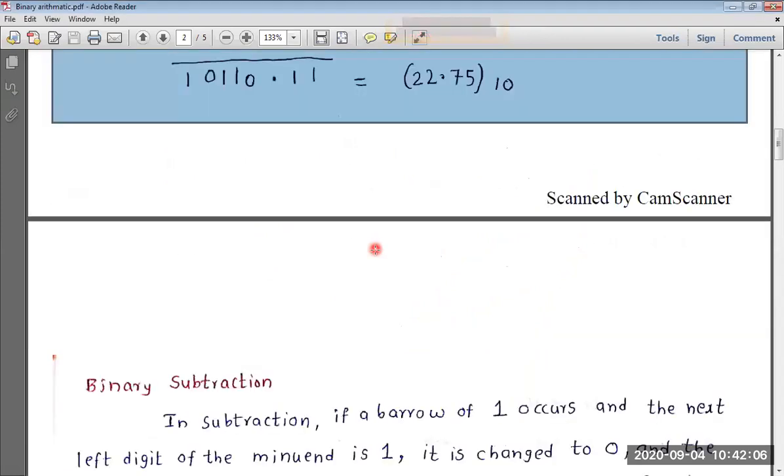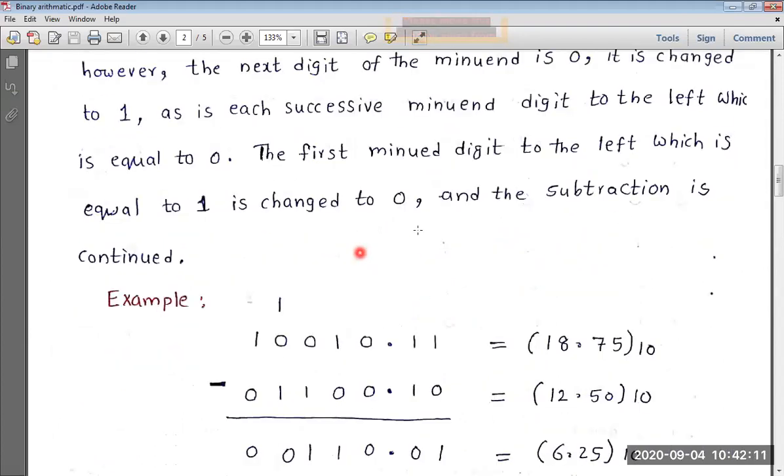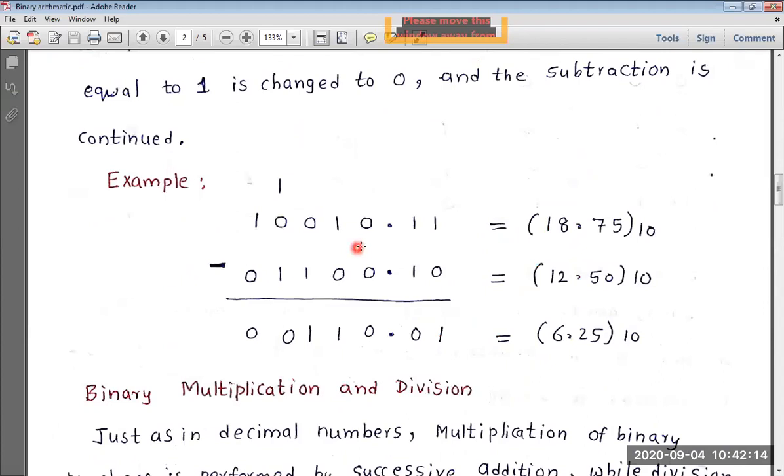And there is binary subtraction also. How do we subtract two binary numbers? It is in the same way as we usually do in the decimal system, right? This is one example. This is one binary number. Its equivalent in decimal is 18.75. There is another binary number. Its equivalent in decimal is 12.50. And we have to subtract 12.50 from 18.75. Now how do we do it?